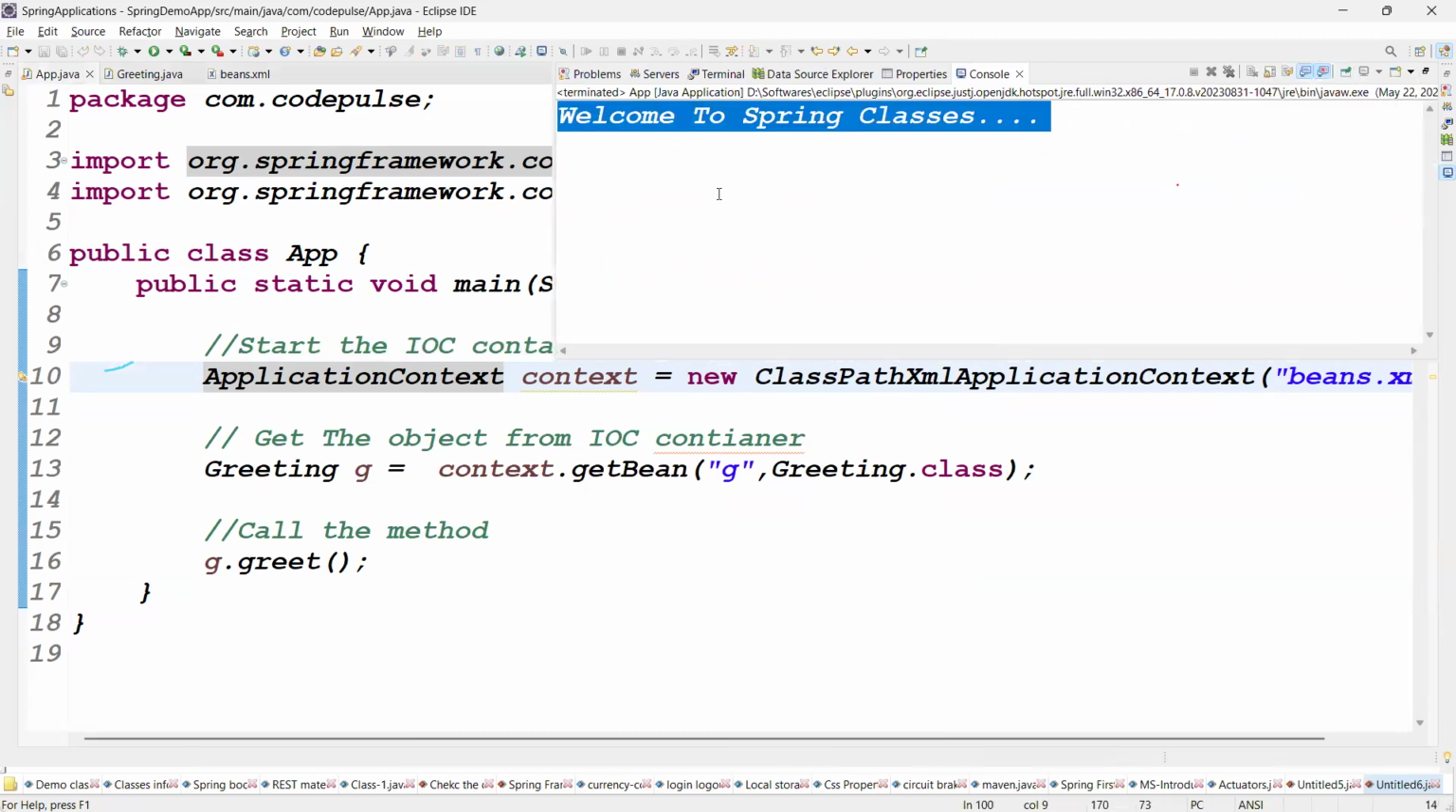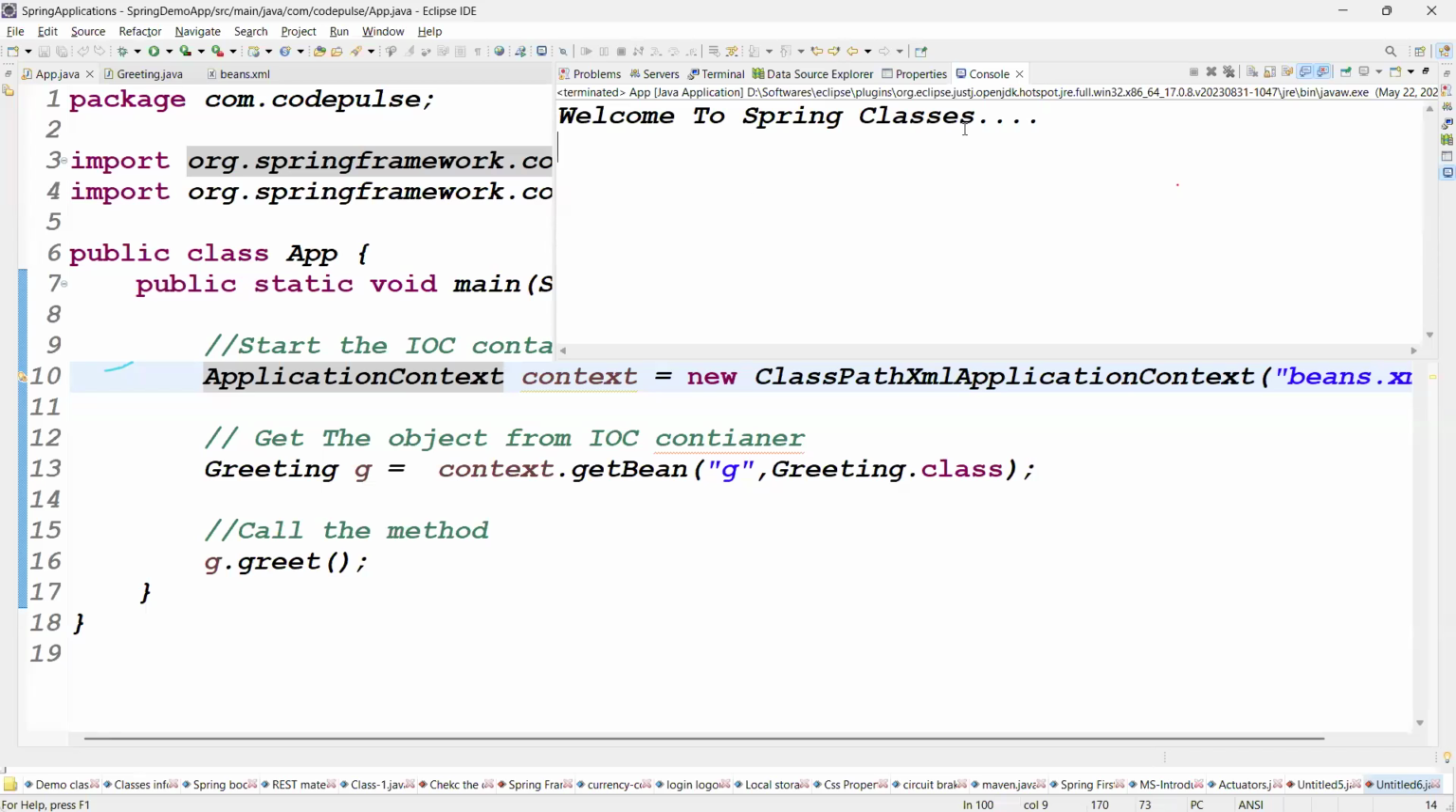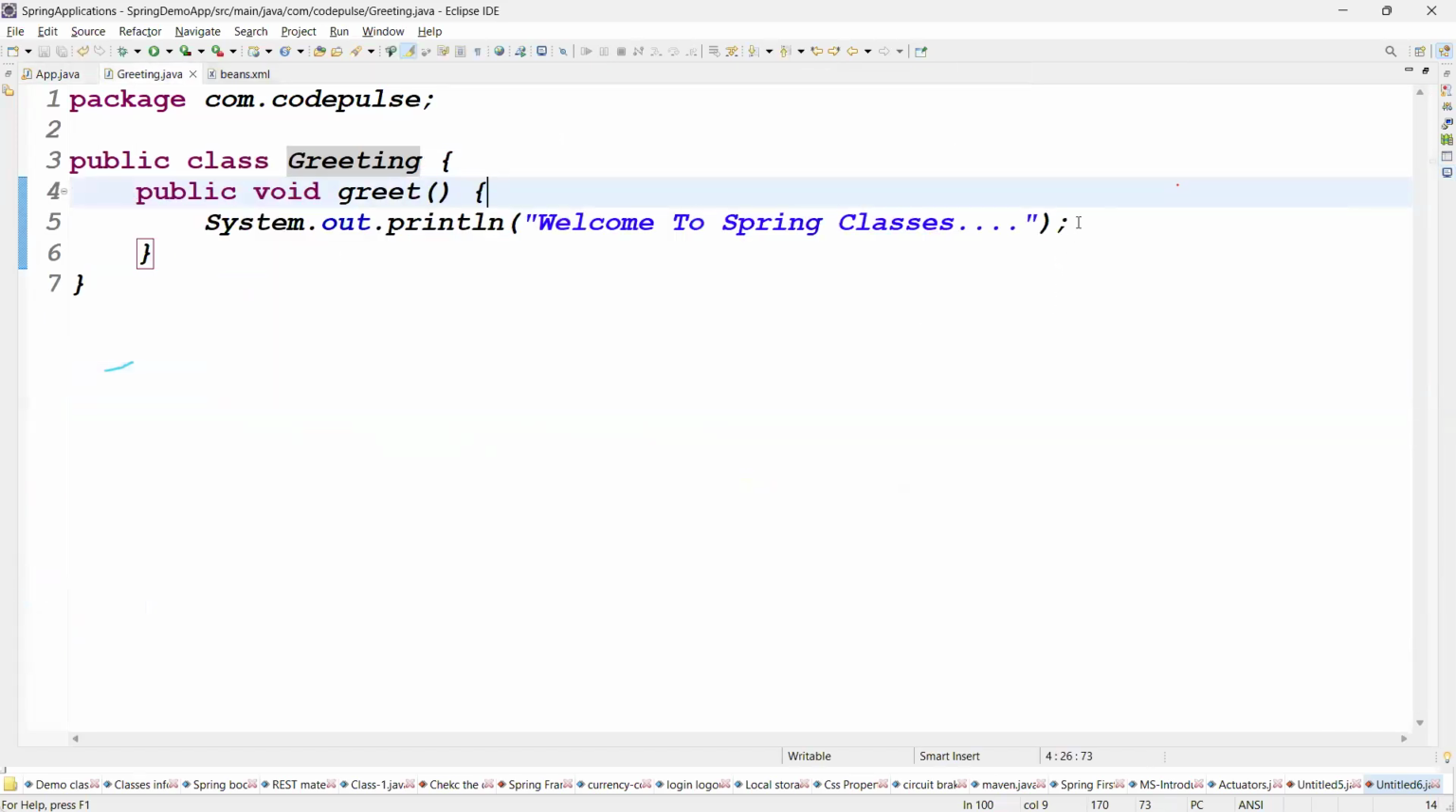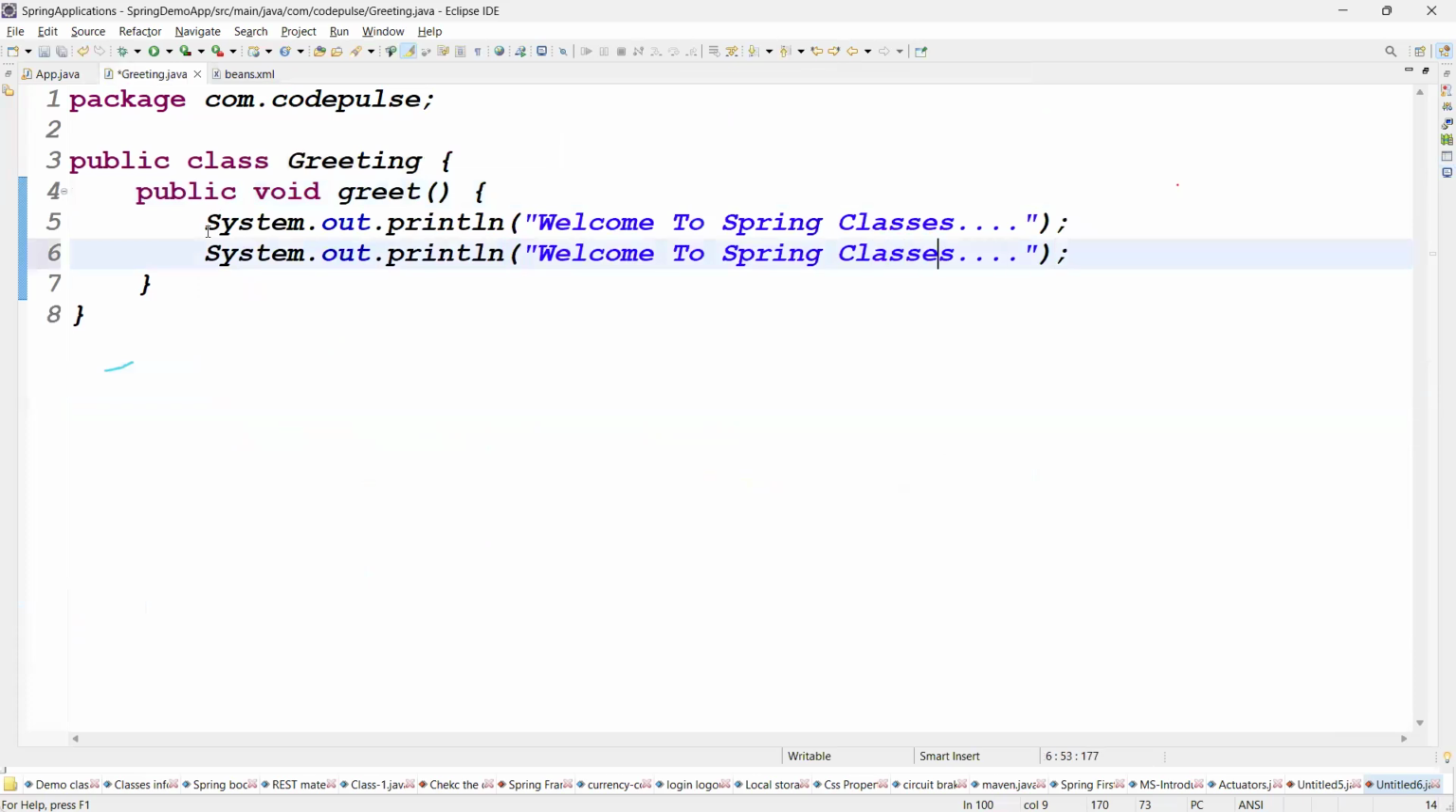Guys, can you see the output here? Welcome to Spring classes. After a lot of struggles, we got the output: Welcome to Spring classes. Guys, you got the output, right? Yes, sir. If you want any change, you can give the message that Ratan Sir classes are what?